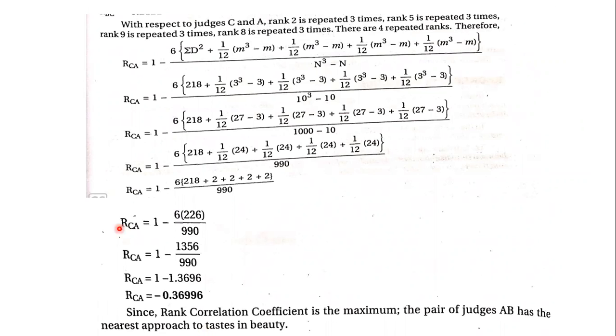So the rank correlation coefficient is maximum for judges A and B, and therefore we consider it as the actual rank correlation coefficient, because that correlation is nearest to the judges' approach to taste or beauty. So that was the conclusion.